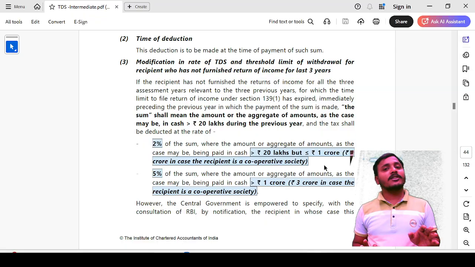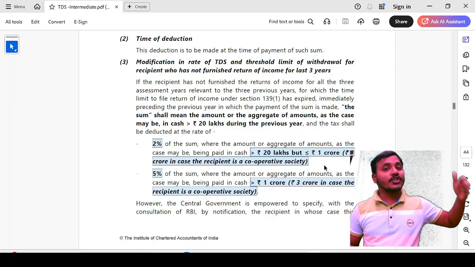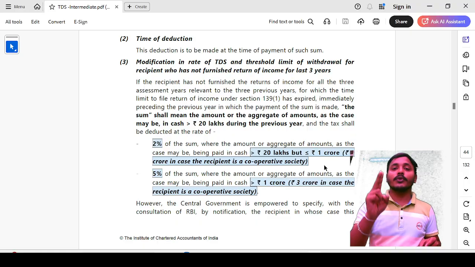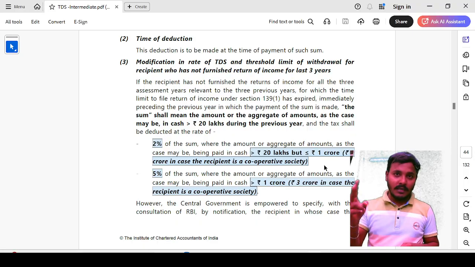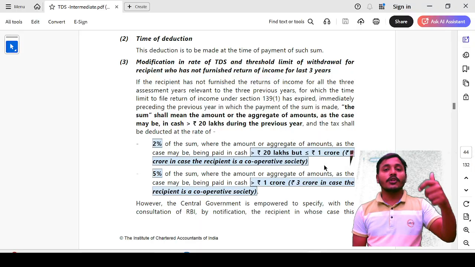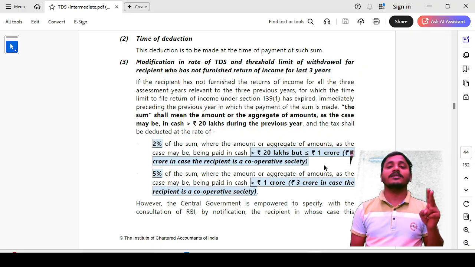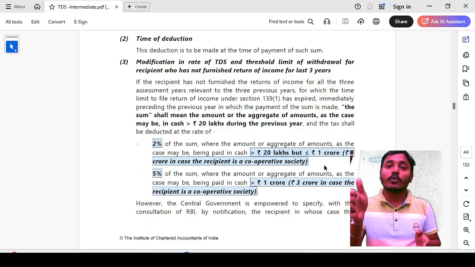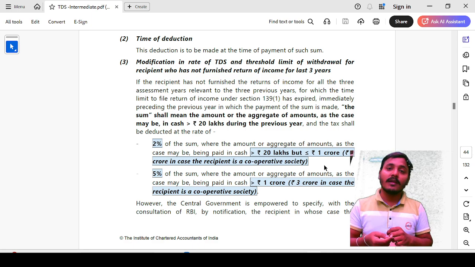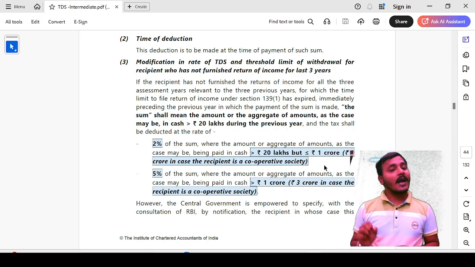Next, where the person has not filed income tax return during the last 3 financial years, that 1 crore limit will drop down to 20 lakh rupees. If any person withdrawing cash exceeds 20 lakh rupees, then the 2% TDS rate is applicable, but this is up to 1 crore rupees only. If cash withdrawal is greater than 1 crore, again the 5% TDS rate will be applicable.